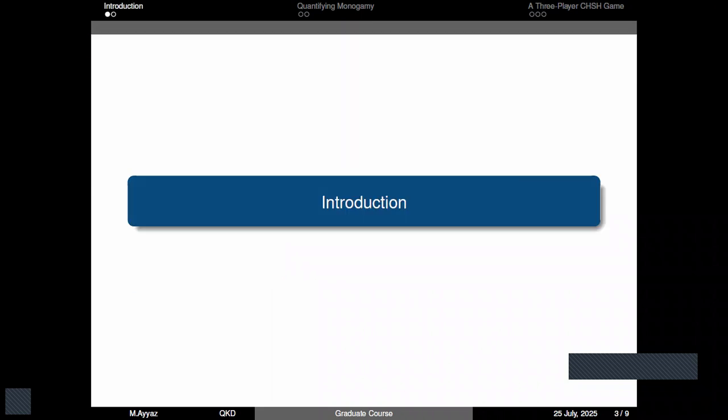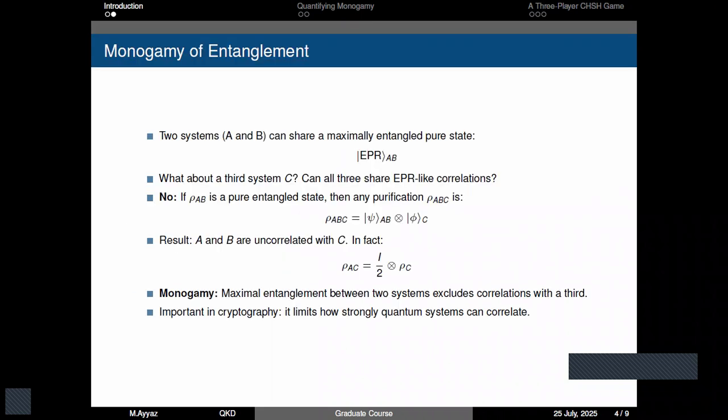So let's start with the introduction. Consider we have two parties, A and B, and they share maximally entangled qubits. So the whole system can be described by an EPR pair. This state we have studied many times in the previous lectures, and we know that it is a maximally entangled state. So how about a third system?